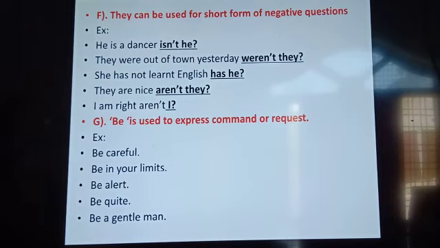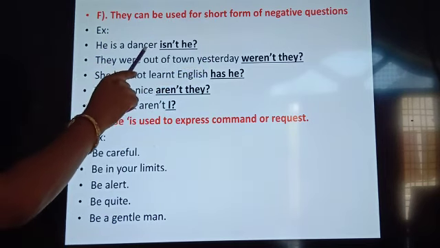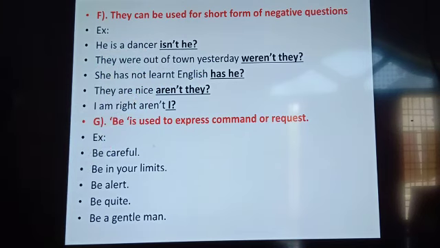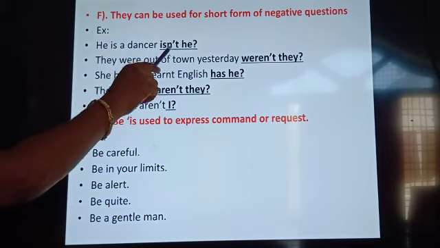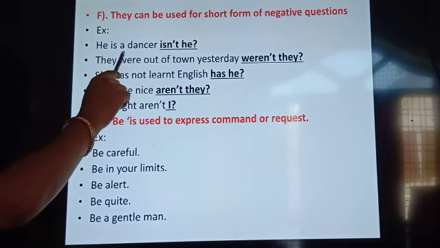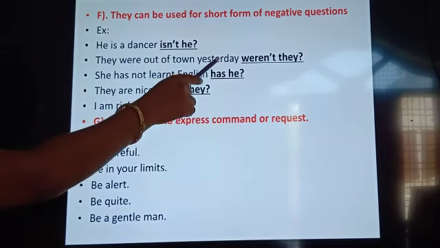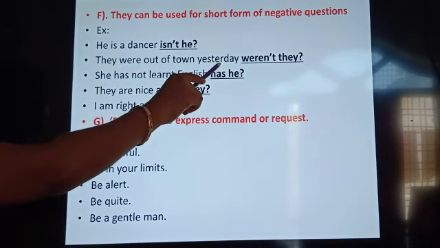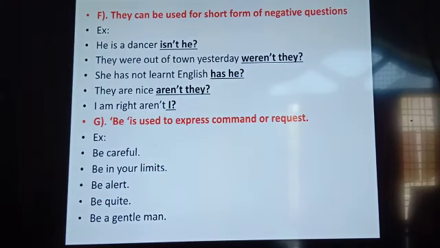Just now we have discussed question tags. So helping verbs can also be used as negative questions, that is question tags. He is a dancer. He is a dancer is a positive sentence, but when you're asking a question, the question can be in a negative. This is a rule that whenever there is a positive sentence, a question tag should be in a negative form. He is a dancer, isn't he? You're asking him. They were out of town yesterday. So it is also a positive sentence. So now you have to use weren't they. It is a negative that you are asking. Did they really go out?